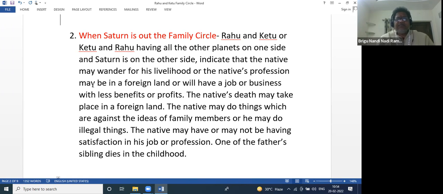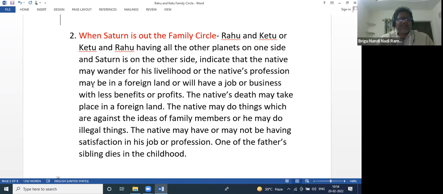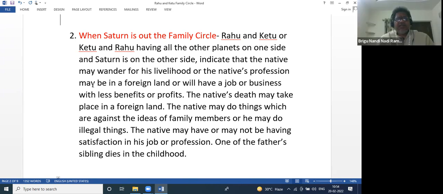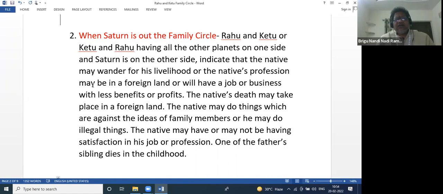So native's death will take place in foreign country if, for example, Saturn is outside. So that's why we can predict that Saturn is outside, the native will settle in other country. So you may ask, sir, my Saturn is outside, but I am in India. So you might be born somewhere and you may die somewhere else, some other place. So that means you would settle away from your native place where you are born. You would settle in another state or another region away from your native place. So this would happen. So Saturn is outside.